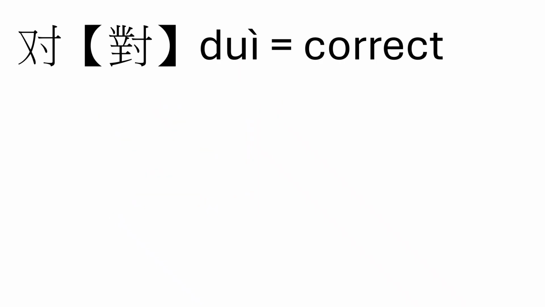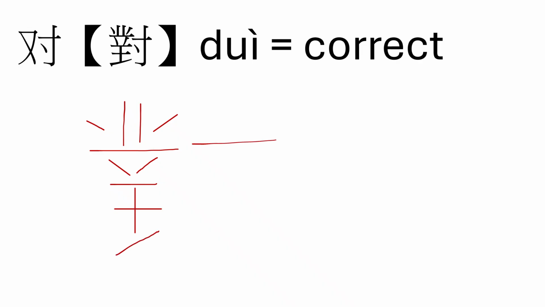we're going to start up at the top. Middle, middle, side, side, horizontal line underneath. Two little ears, and then like wang peng to wang on the bottom. And then finally, inch radical on the right. Dui, correct.